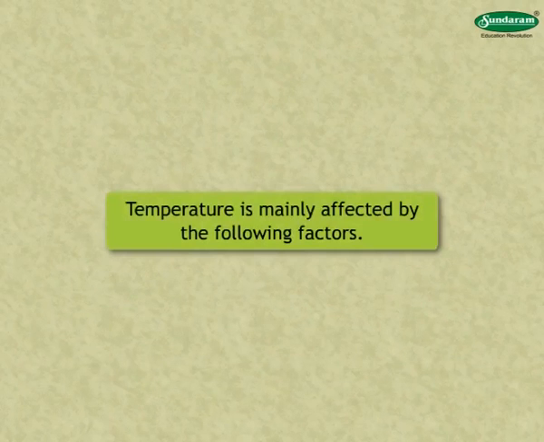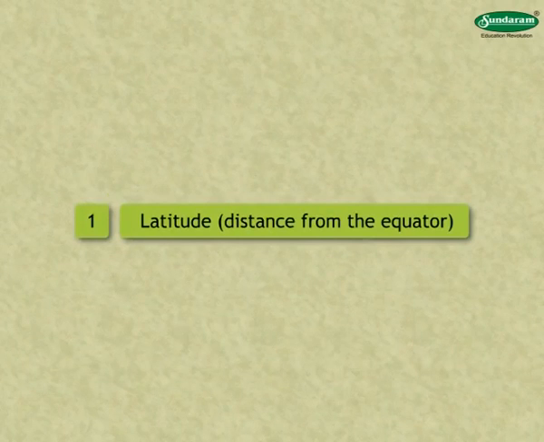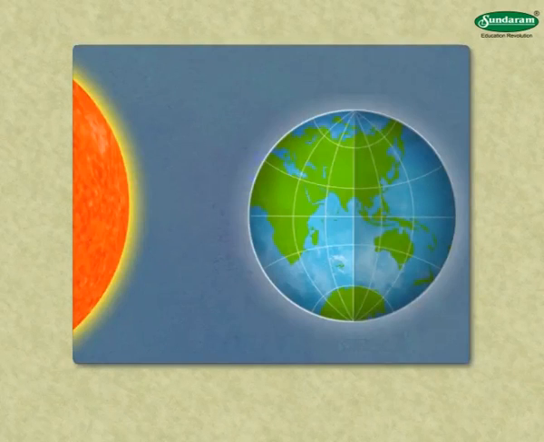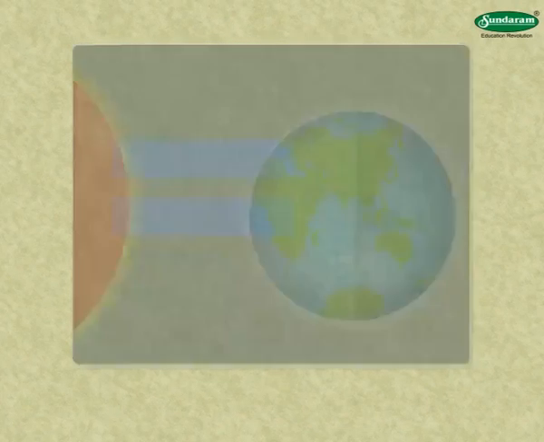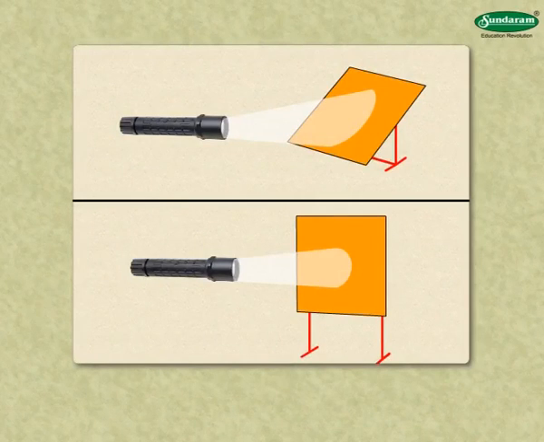Temperature is mainly affected by the following factors. 1. Latitude. Distance from the equator. Observe the figures. The first figure shows how the rays of the sun occupy less area near the equator and more area away from the equator. The same thing is shown in the second figure with the help of a beam of torch. It shows how the torchlight falls on slanting and perpendicular surfaces, occupying more and less area respectively.